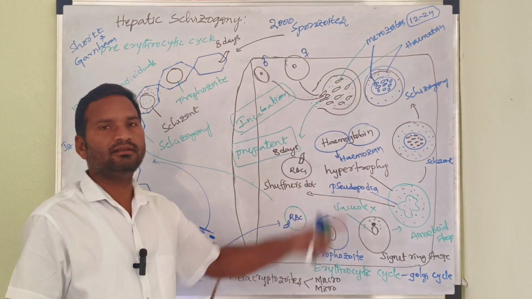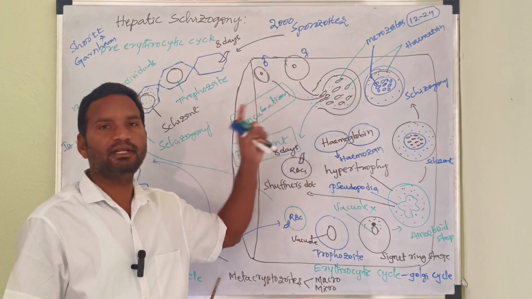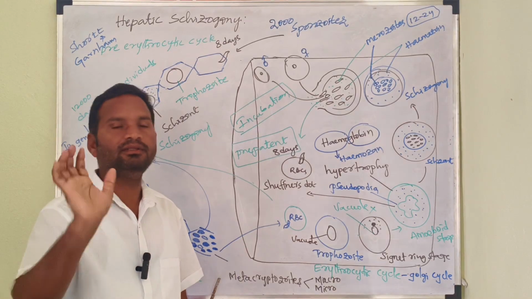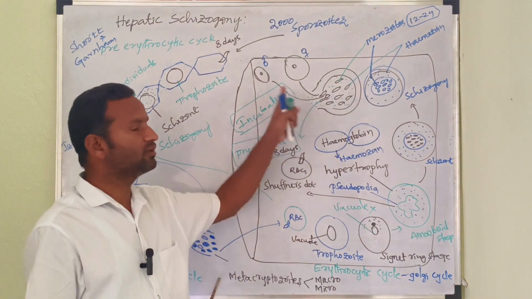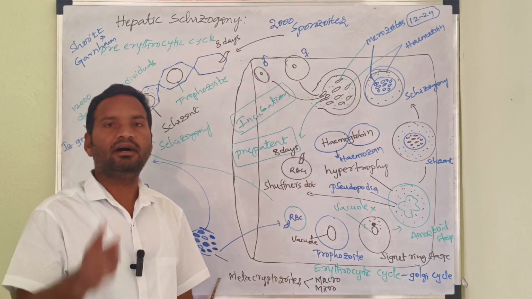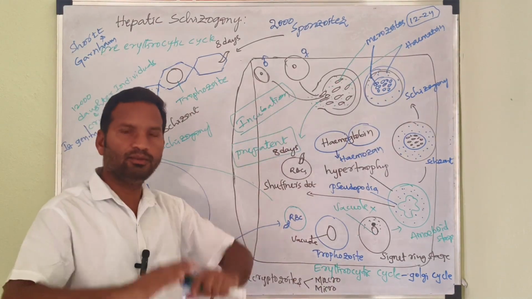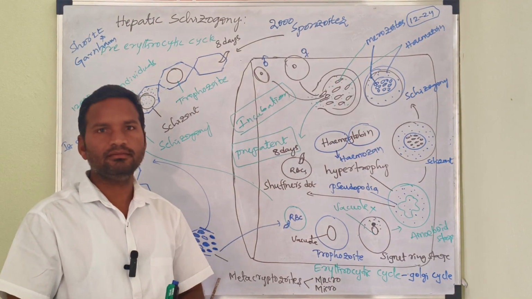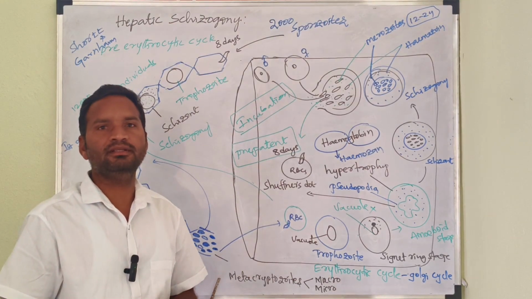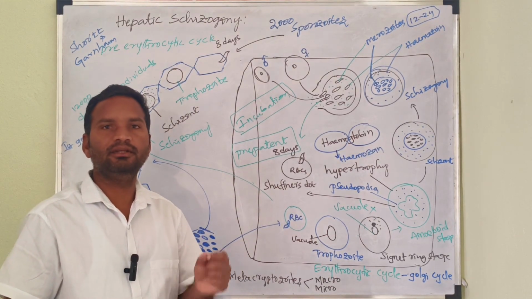Got it? This usually takes place in the bone marrow and the spleen. This is about the formation of the gametes in the human being. After their formation, they are ready to enter into another host, that is the female Anopheles mosquito.